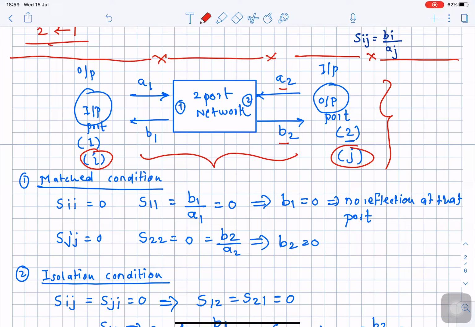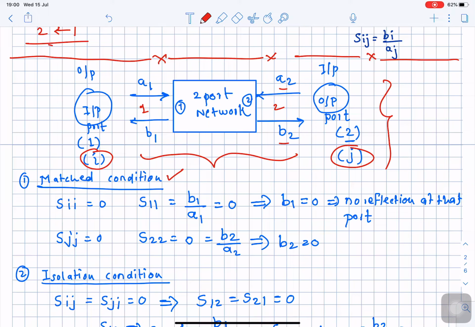First, let us discuss the matching condition, or matched condition, which I have written here. What is a matching condition? The matching condition of a network is related to how a given port of the network is matched. Whenever a port is matched, whenever a circuit is matched, there is not going to be any reflection. So how many ports do we have in this two port network? We have a total of two ports, port number 1 and port number 2. So how do we represent that this two port network is matched at its two ports? That can be conveniently represented by a scattering matrix.